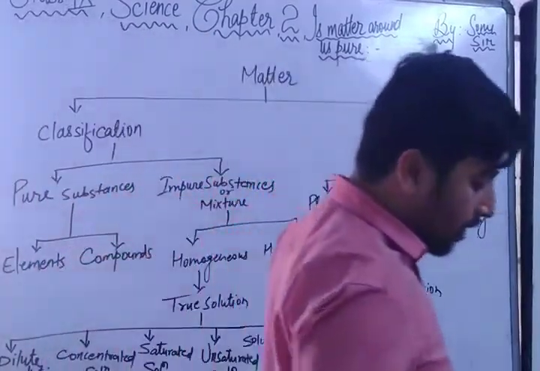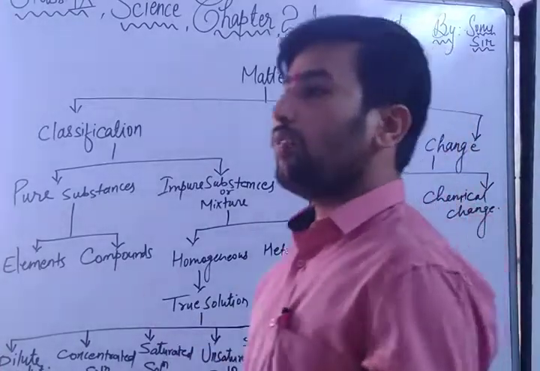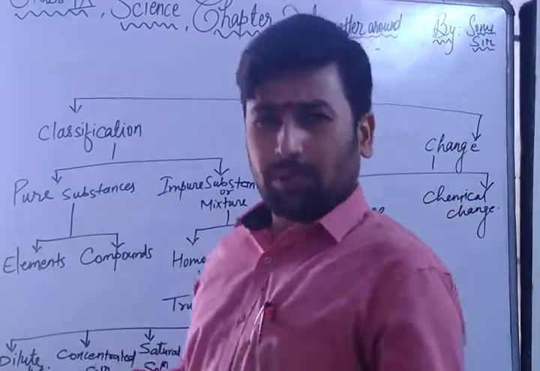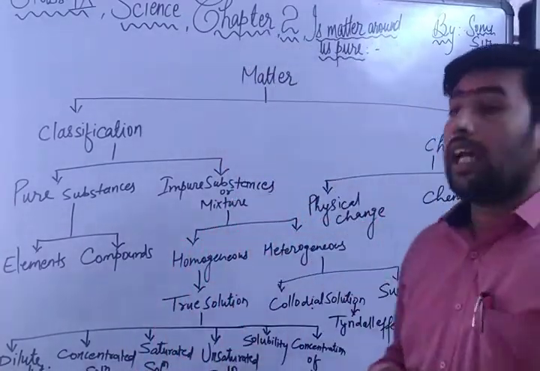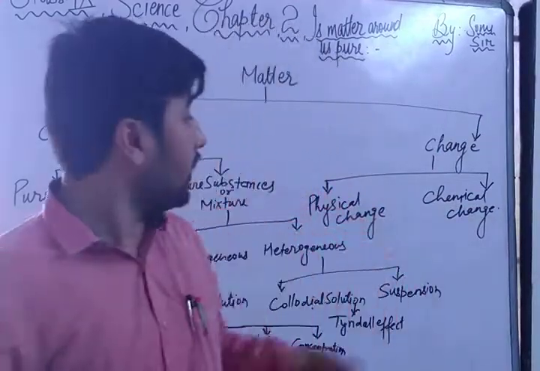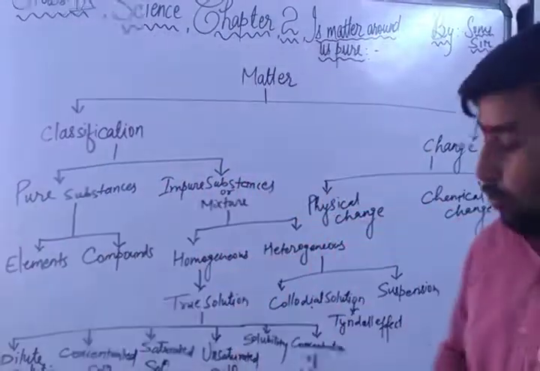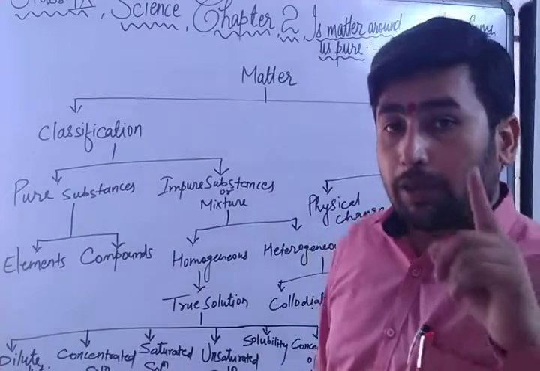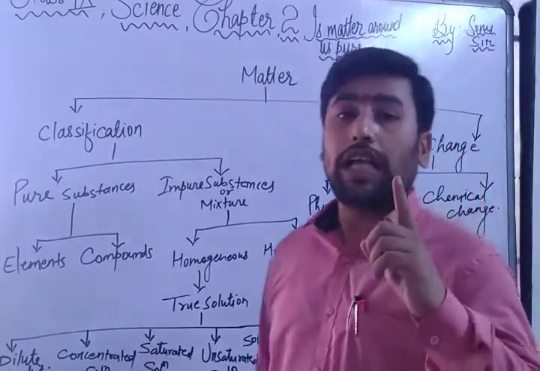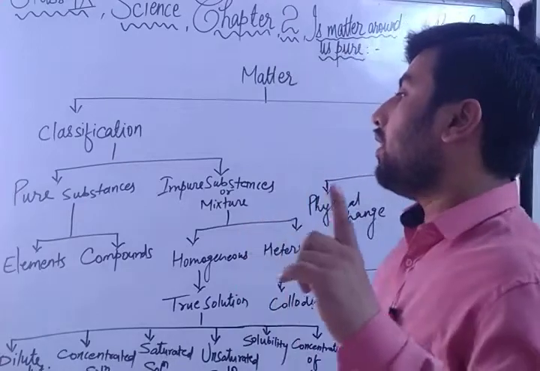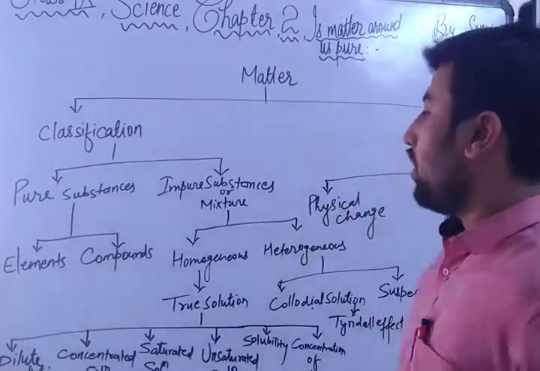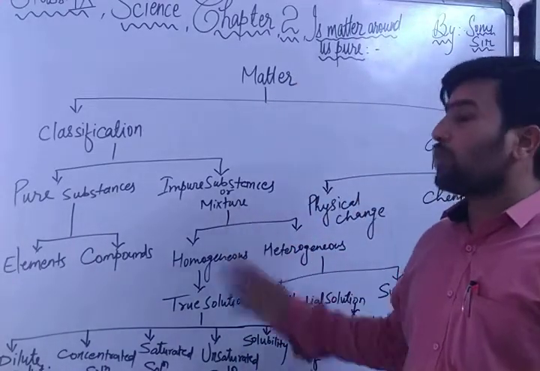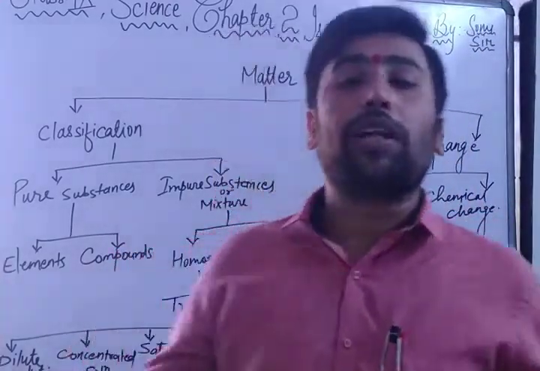In 7th standard we studied physical changes and chemical changes. Physical changes are changes in which no new substance occurs. Temperature and pressure changes were the given examples of physical changes. And in chemical changes, new substances occur, right? But if I ask you about pure and impure substances: a pure substance is matter made up of only one type of atom or molecule. Element and compound are the two types of pure substances. And impure substances, also known as mixtures, are made up of different types of atoms or molecules.